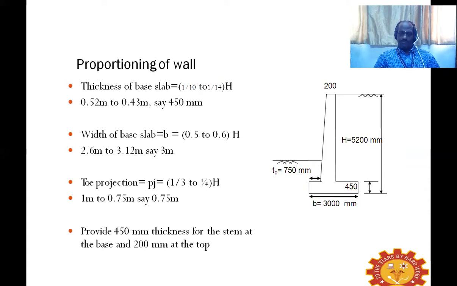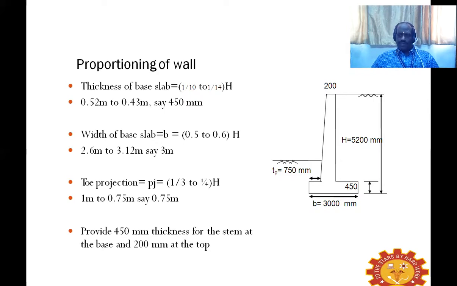Next, we can proportion the retaining wall by giving the sizes for the stem, base slab, everything. So we start with the thickness of the base slab. As we know, it can be 1/10 to 1/14 of h, so we can go with either 0.52 meter or 0.43 meter. On the safer side, via media, we can take 0.45 meter, that is 450 mm thickness for the base slab.